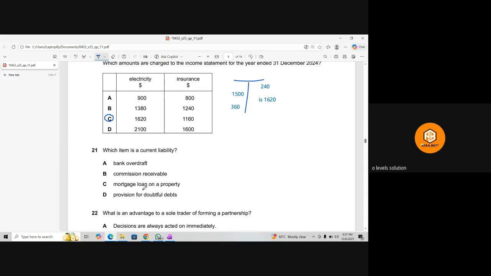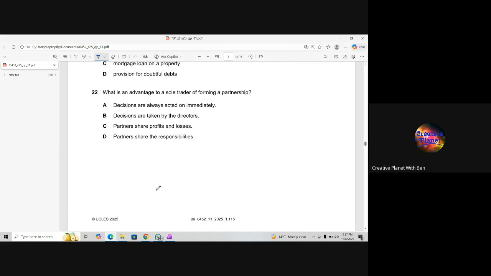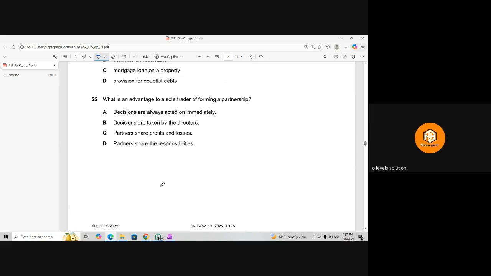Oh, it's too easy. Which item is the current liability? Bank overdraft. Advantage to a soldier of forming a partnership. Advantage: partners share responsibility. D.